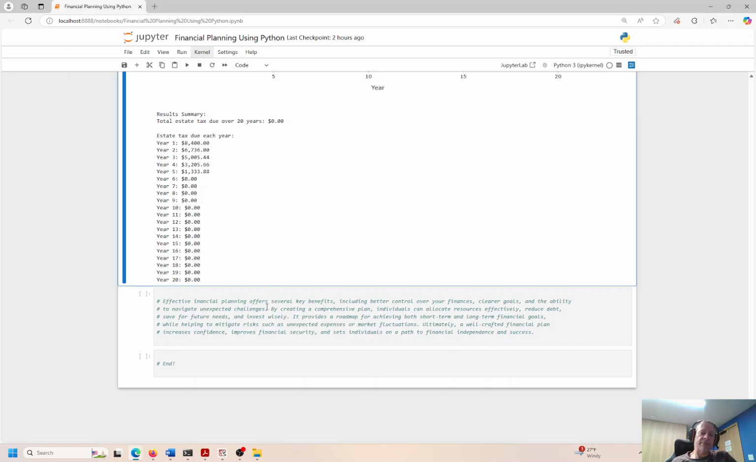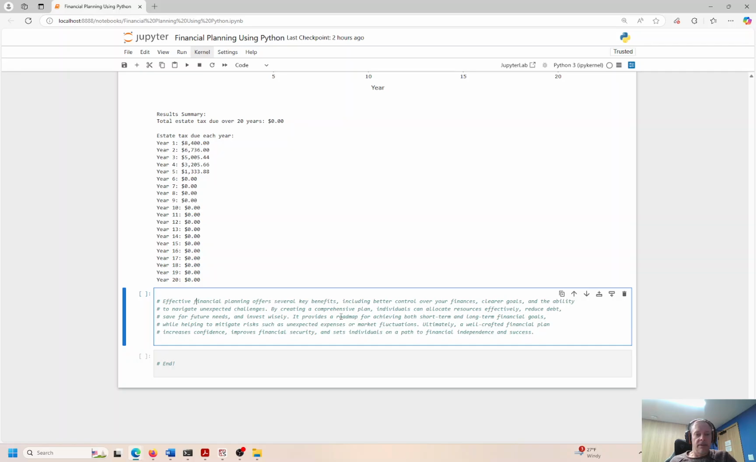Okay, so wrapping up here, effective financial planning has several key benefits, including better control over your finances, clearer goals. You set goals, you establish your goals, and you reach your goals. Ability to navigate unexpected challenges, and there's no gotchas at the end, right? You're planning for everything, and you can anticipate everything, right? You have a comprehensive plan.